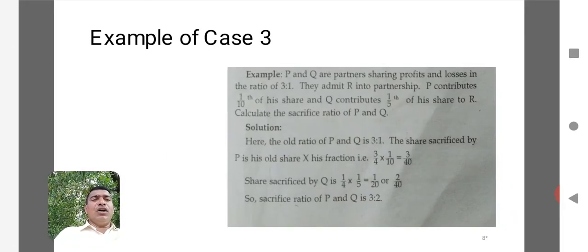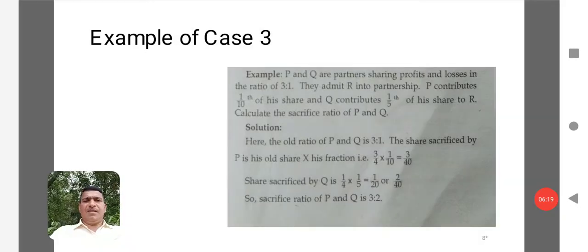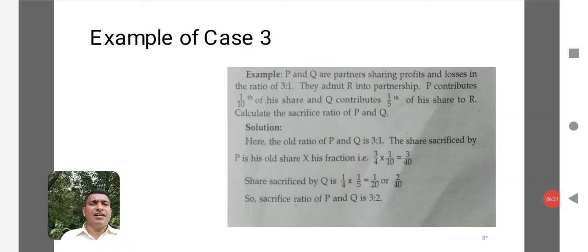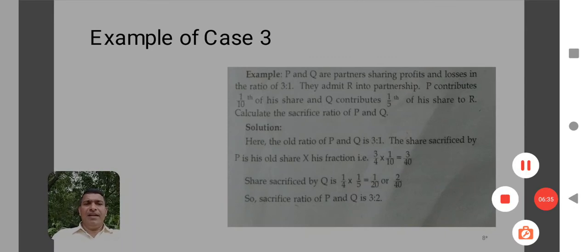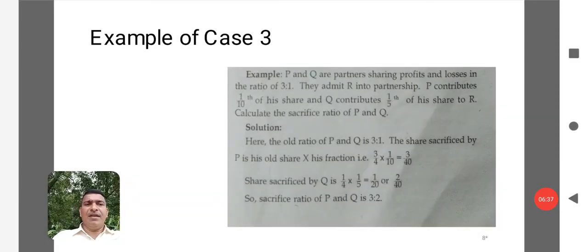Here P and Q are partners sharing profits and losses in the ratio of 3:1. They admit R into partnership. Here P is contributing 1/10 share. Here in this case P is sacrificing 1/10 of his share and Q is contributing 1/5 of his share to R. Here for the new partner, one person is giving his proportion of profit and another person is giving his proportion of profit to the new partner.